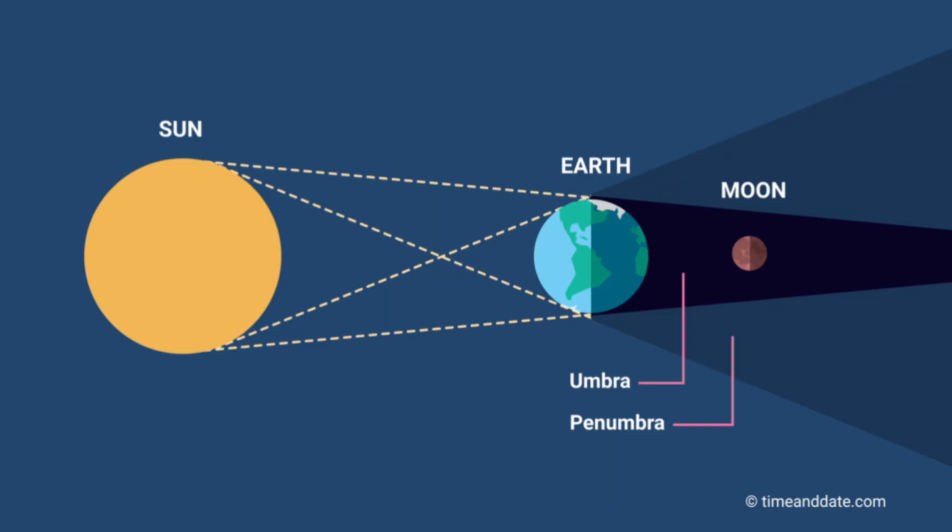Normally, a lunar eclipse occurs at the time of the full moon, when the moon is on the complete opposite side of the earth and the earth comes in between the sun and the moon. But not every full moon has a lunar eclipse, because the moon often passes above or below the earth's shadow at an angle of 5 degrees. If the moon revolved around the earth in the same plane as the earth revolves around the sun, then every full moon would have had a lunar eclipse. But this does not happen.